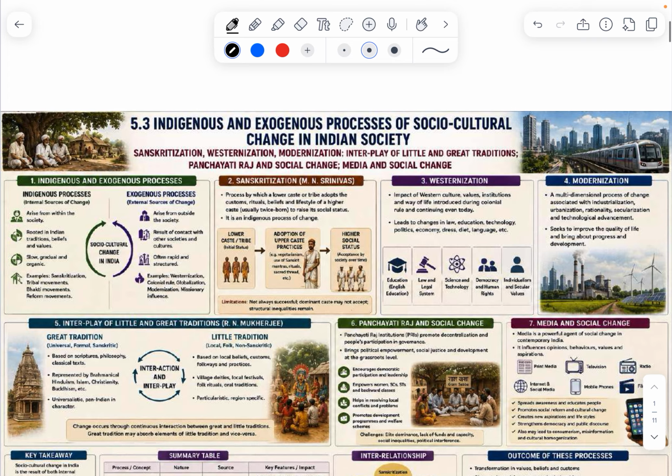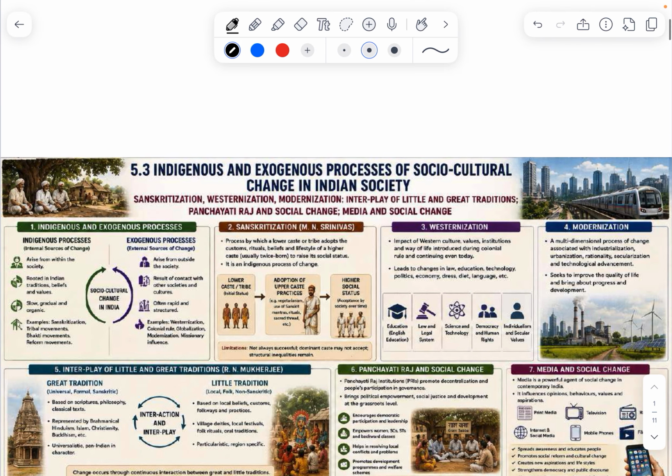Then there is indigenous and exogenic processes of socio-cultural change in India. 5.3 is very important; frequent questions have been asked, like the interplay between great and little traditions. This is a very important topic. Sanskritization, westernization, modernization: how society got impacted by them.